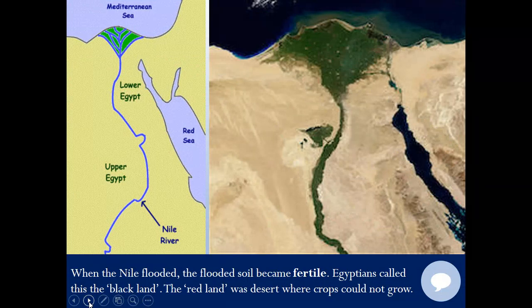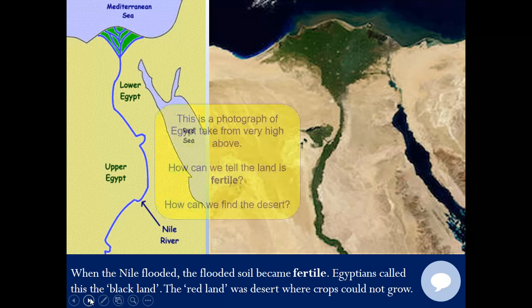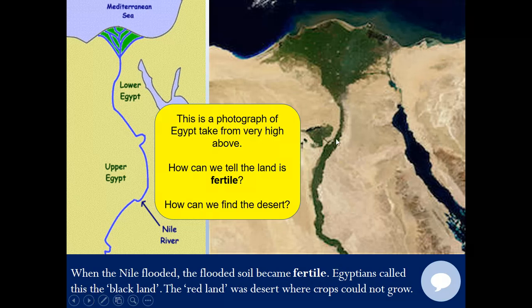When the Nile flooded, the flooded soil became fertile. Egyptians called this the Black Land. The Red Land was desert where the crops could not grow. This is a photograph of Egypt taken from very high above. How can we tell the land is fertile? Interesting. How can we find the desert?